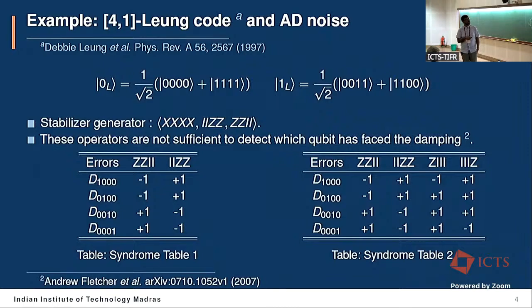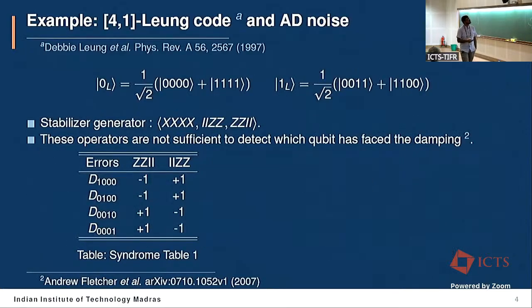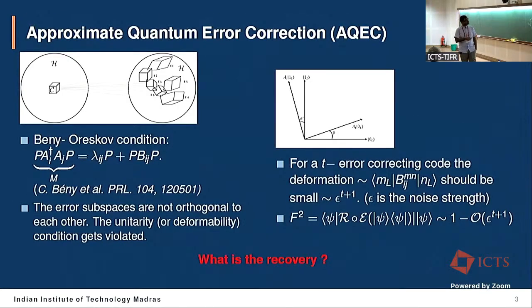But this operator stabilizes the noisy subspaces, or the syndrome subspaces. So after measuring all these four operators, I can tell which qubits got affected by the damping. But again, the question is: what should be the feedback, or what should be the recovery, or how should I correct this noise?